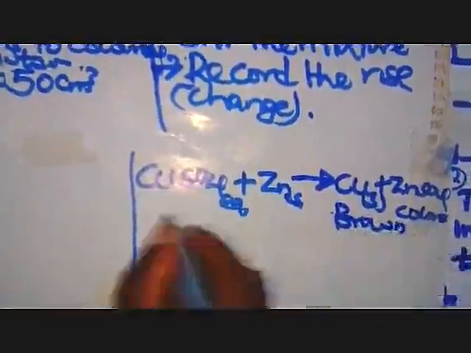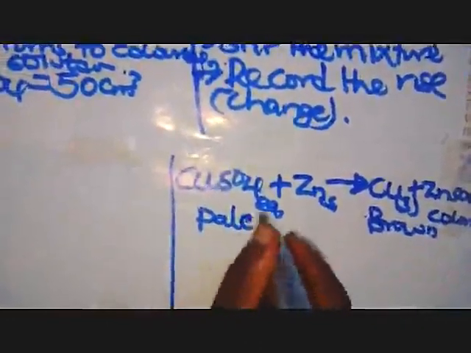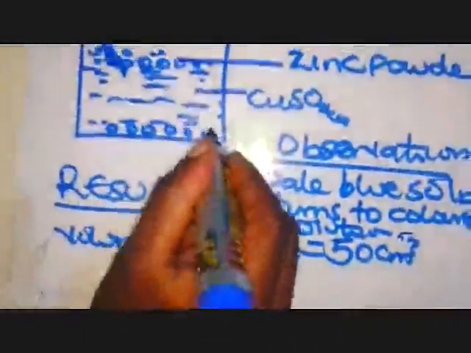Zinc sulfate is colorless, then copper is brown. So our observation is that the pale blue solution turns to a colorless solution. Then we shall see some brown deposits here.